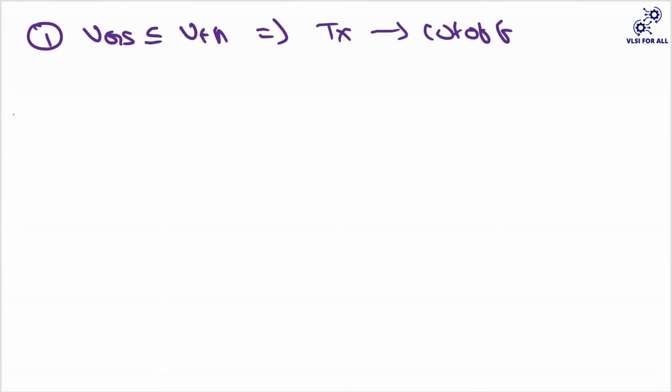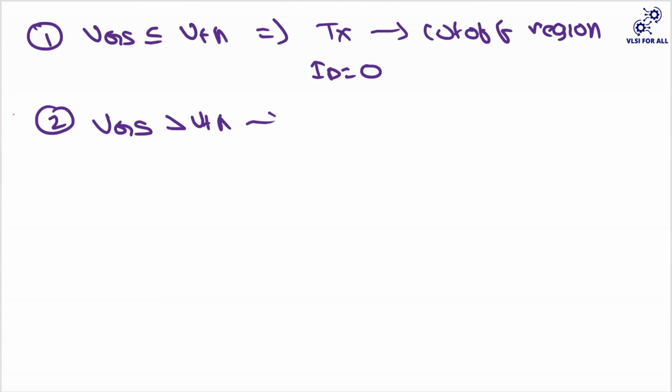I'll also give the proof maybe in the next classes, of how you get your drain current. But now I'll directly give the formula for the triode and saturation regions. In the cutoff region, obviously your current will be zero. What is the cutoff region? Whenever your VGS is less than or equal to VTH, there is no channel, so we call this transistor to be in the cutoff region. Here your ID will be 0. Whenever your VGS is greater than VTH, there is some formation of a channel, so ultimately your transistor is on.